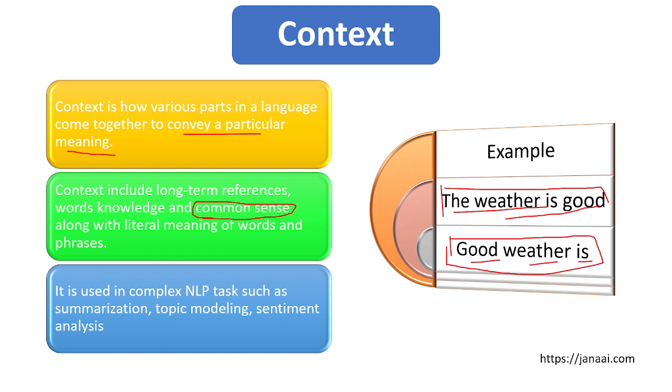Where is context used? It's used in complex NLP tasks like summarization. Let's say you have a 10-page PDF of an annual report of a particular company and you want to summarize it. In that case, context is very important. The context of the first pages will be the input for the last pages.